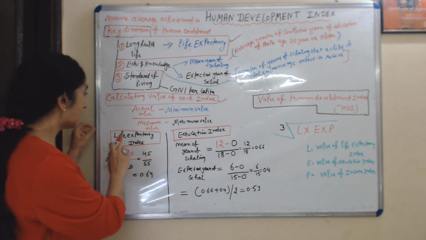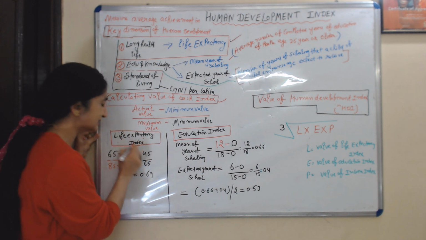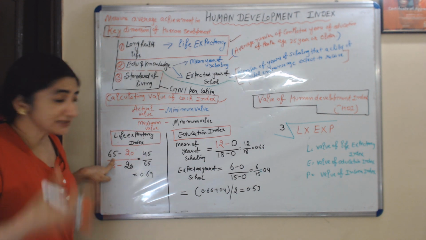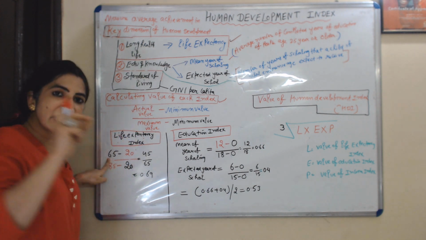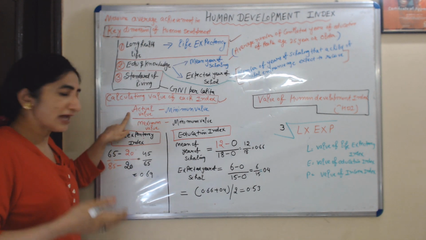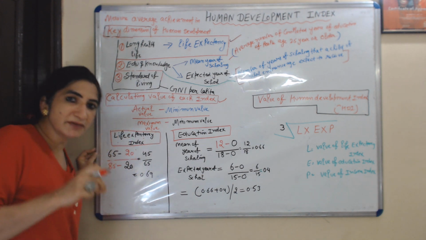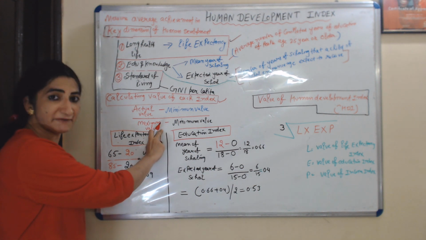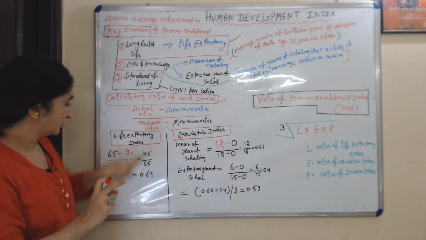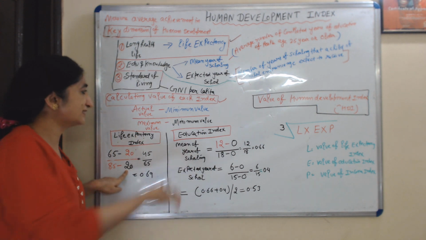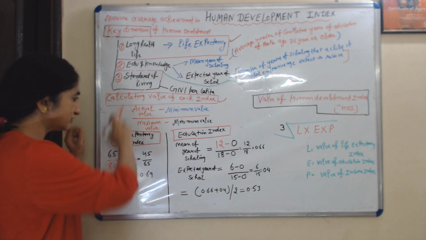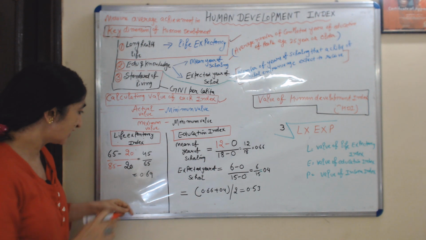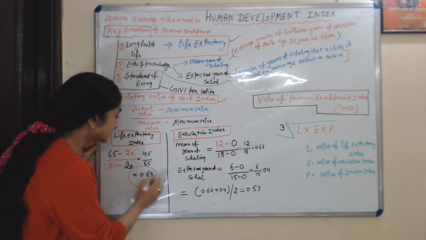For example, I am going to calculate the value of the life expectancy index. 65 is the actual life expectancy, that is called the actual value. 20 is the minimum life expectancy, that is called the minimum value. 85 is the maximum life expectancy, that is called the maximum value. By using this formula, 65 minus 20 over 85 minus 20, our value of the life expectancy index is 0.69.